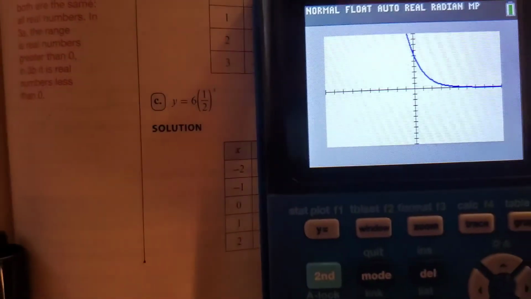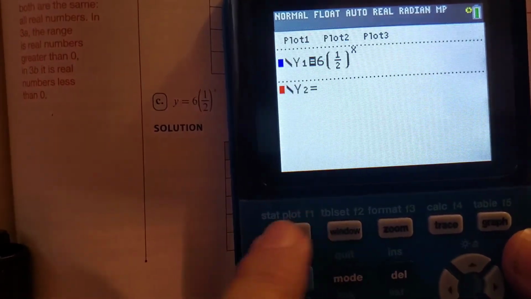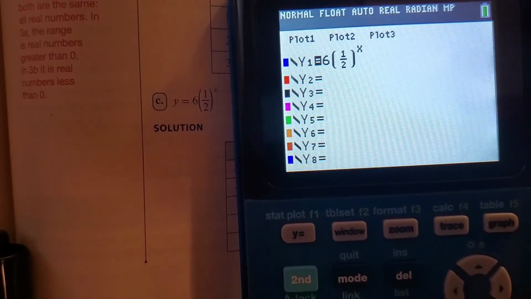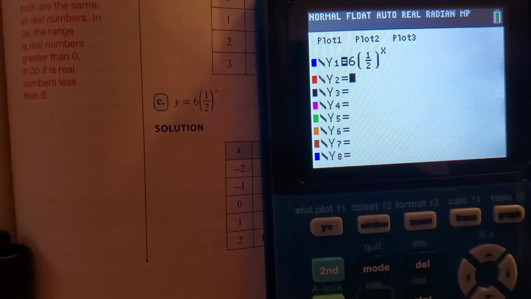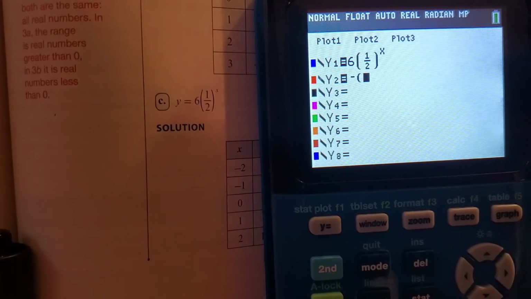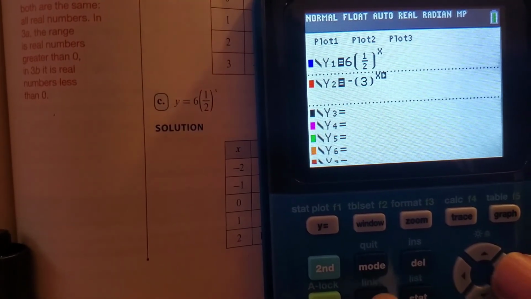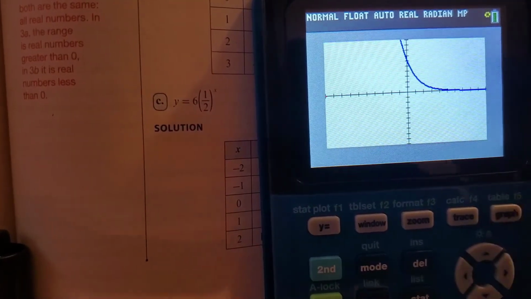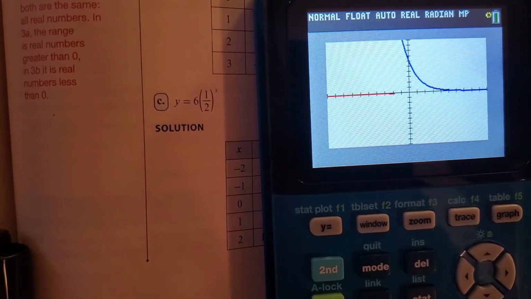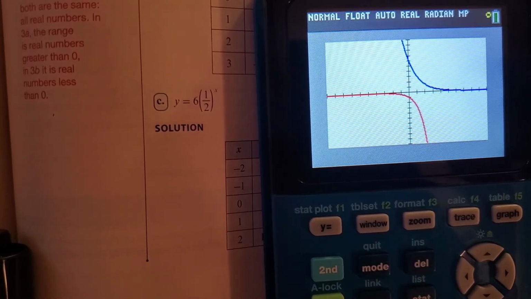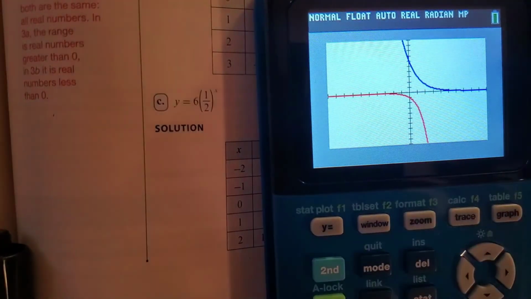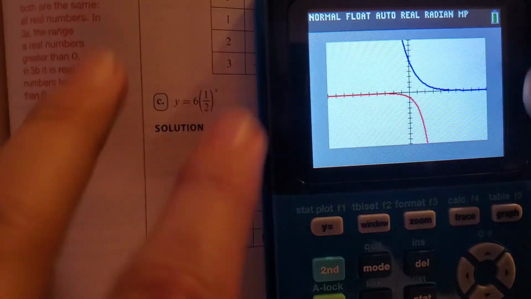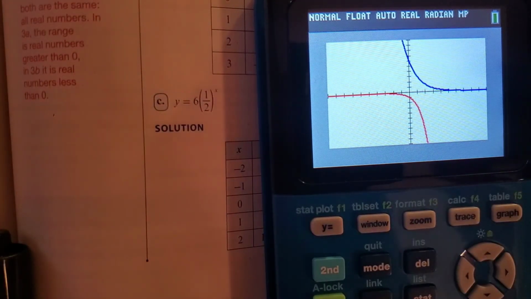So now you know how to do it, and if you want to know how to, quote unquote, compare graphs, what you do is I'm going to compare it to the graph on 3b. I'm going to put -3 to the x, right? And so I have two graphs right there, and boom. I graph the other one, and look at what it looks like. So this is 3c, this is 3b, and so that's what you have to do for example 4. Quote unquote, you have to compare. And so you can compare on your calculator.